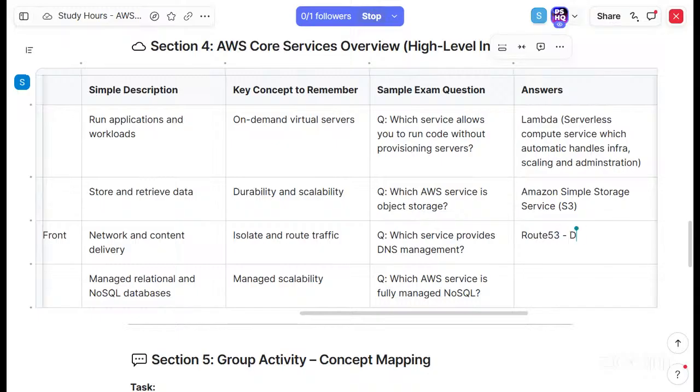Coming to the last one, database. Fully managed NoSQL is DynamoDB. DynamoDB, yeah, AWS NoSQL DB. Yeah, so these are like the basic understanding related to AWS Cloud, right?